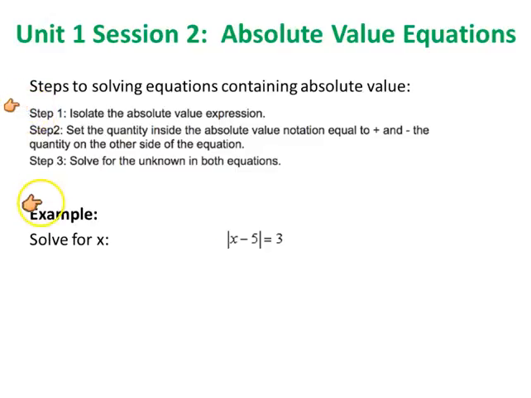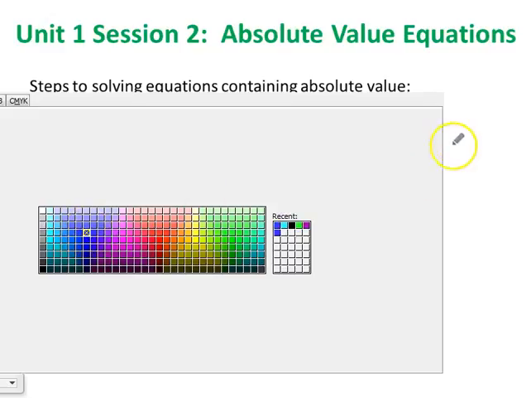So here's the steps. The first thing we're going to do is we want to isolate the absolute value expression. So what that means is we want to get the expression with the brackets all alone. So in our equation, we already have that here. Let's just look at an example of where it would not be isolated. We won't solve it, but just an example.